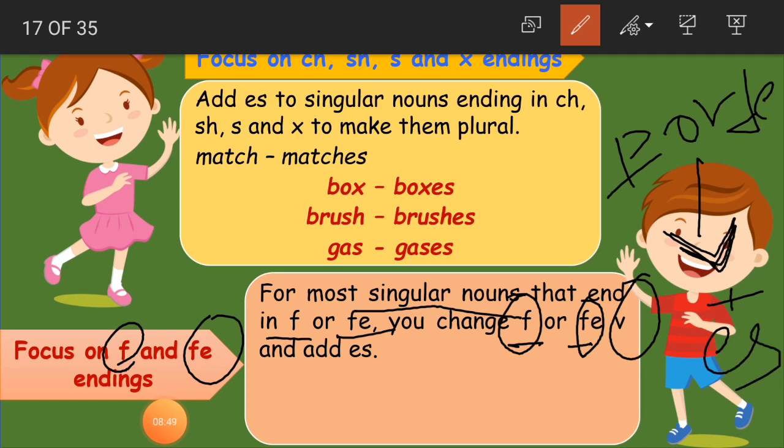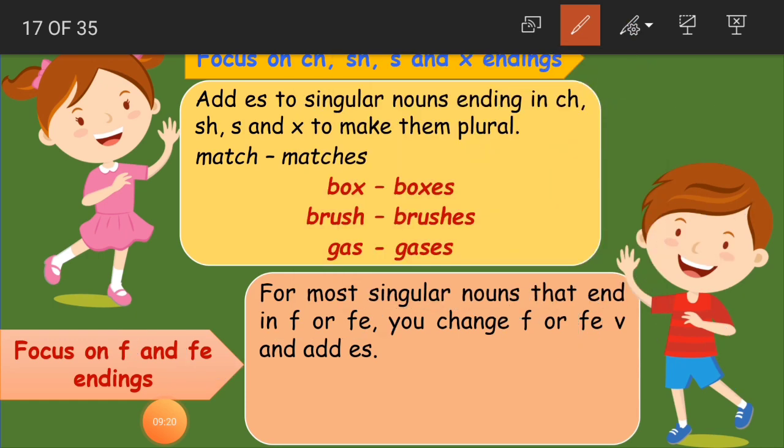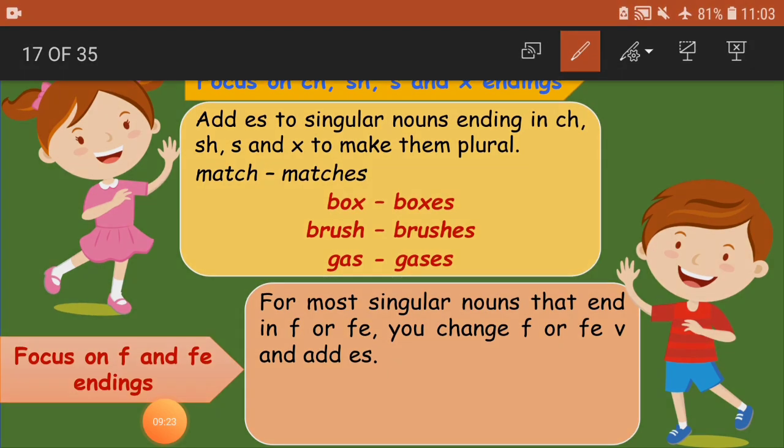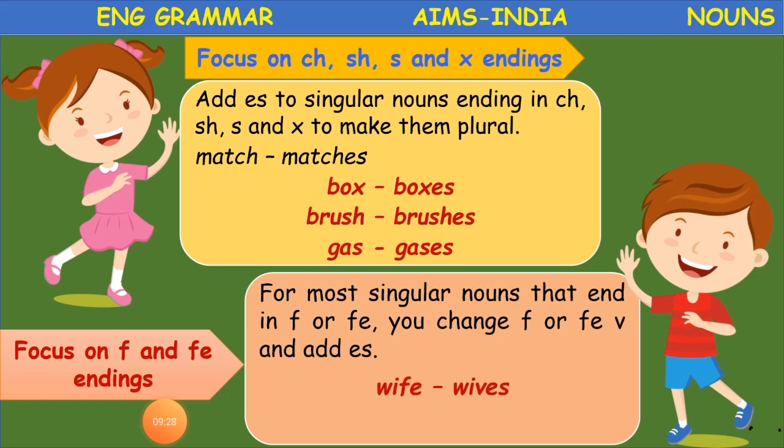Like earlier, what did we do? Earlier we changed y to what, children? I. Same like that, here we are going to change F or FE to V, and then we add ES to that V. Then we get our plural noun. Clear children? Now we'll do some examples.